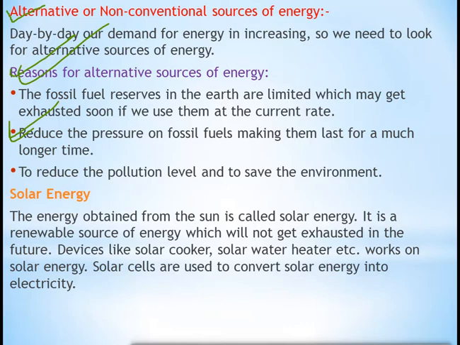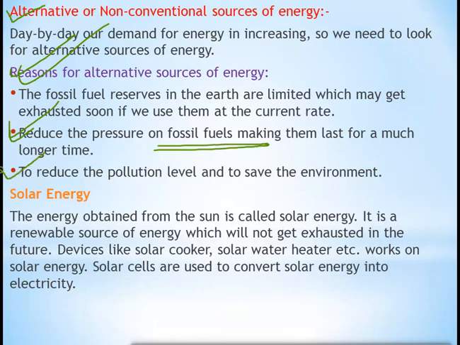We have to use fossil fuels in a very efficient way so that we can use them for a long period of time, and our future generation will also get fossil fuels. For example, nowadays we are running our cars, scooties, bikes, trucks, everything with the help of petrol. But if we use that petrol in a very inefficient way, means we misuse that petrol, what will happen? One day it will come that our future generation will not get petrol, they cannot run their cars at that time. So that's why we should use the fossil fuels very efficiently.